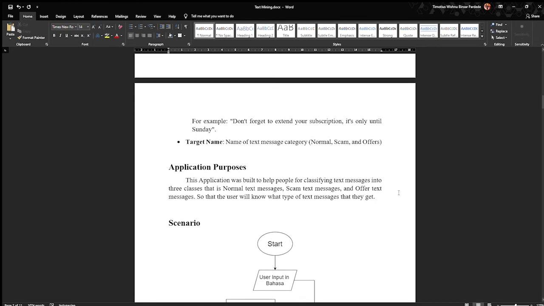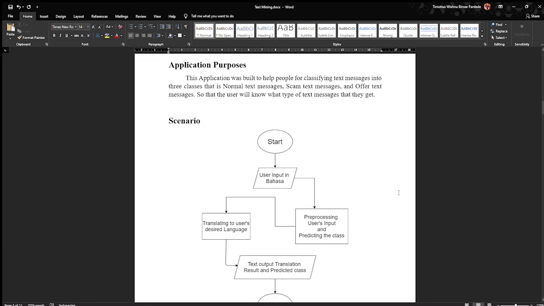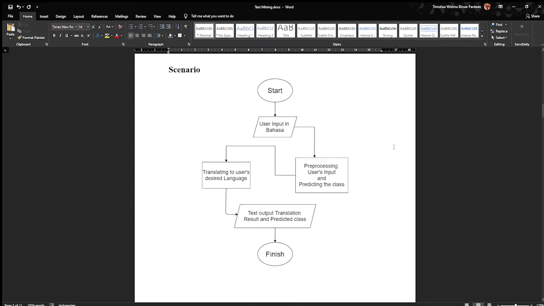Which are normal, scam, and offer. For the application purposes, this application was built to help people classify their messages into 3 classes: normal text message, scam text message, and offer text message, so that the user will know what type of text message they get. And then the scenario: after the start, the user inputs in Bahasa, and then the application pre-processes the user's input and predicts the class. After that, it translates to the user's desired language, and then outputs the translation result and predicted class.